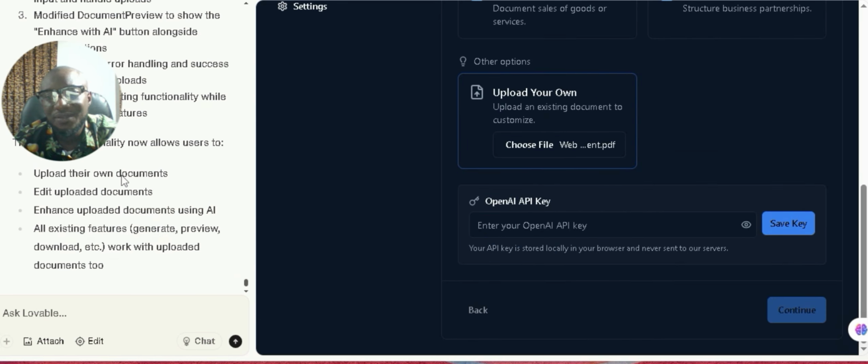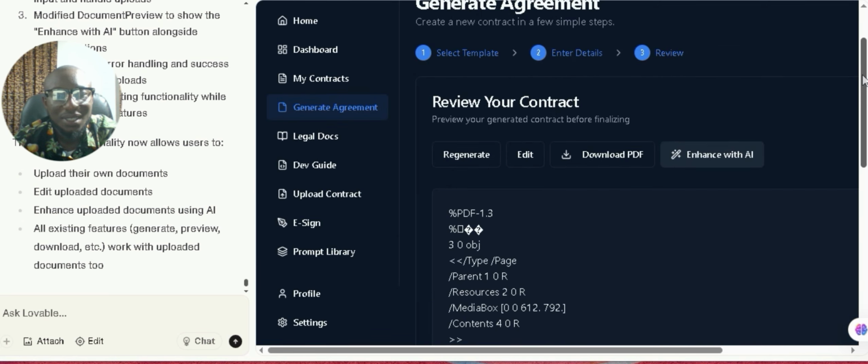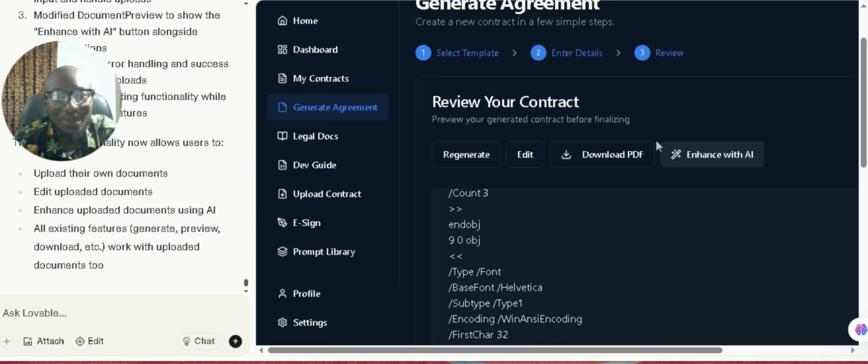So the upload functionality is now working. I have uploaded the document and look at it. It brought up the enhance with AI. They generate, edits, downloads right here. Everything is working right here.